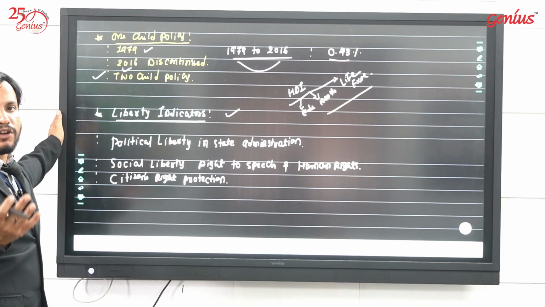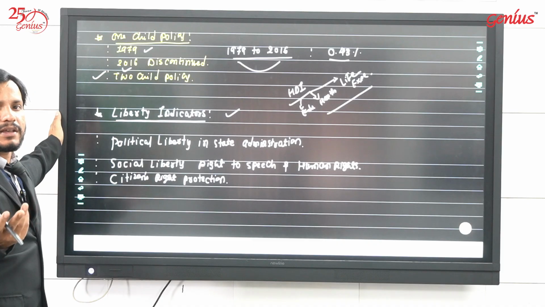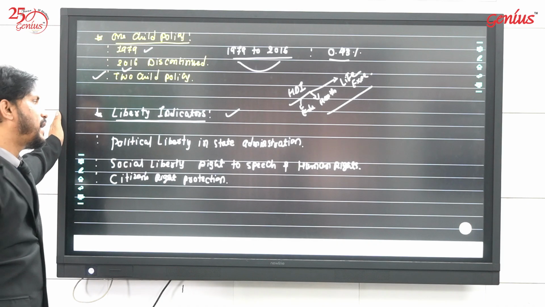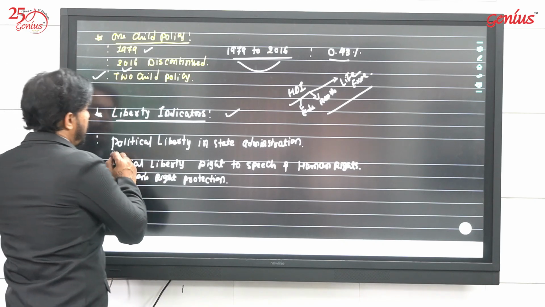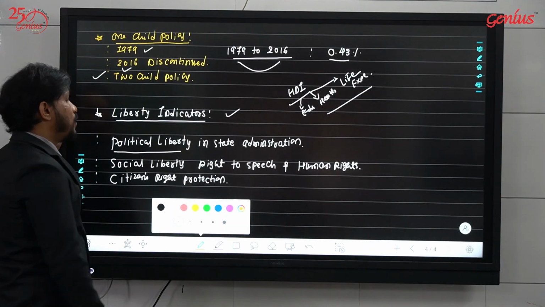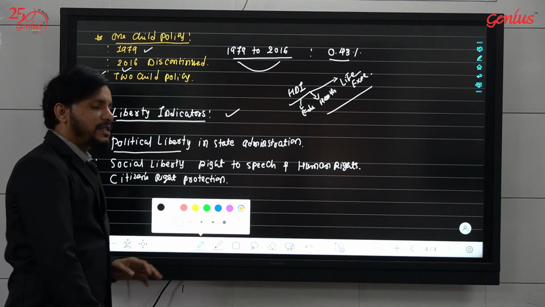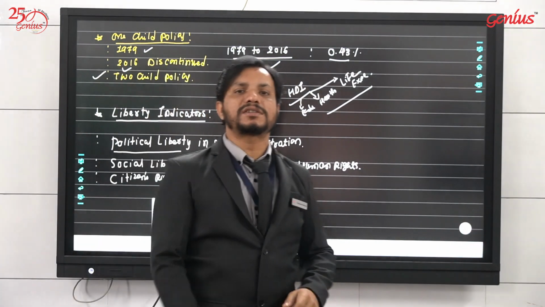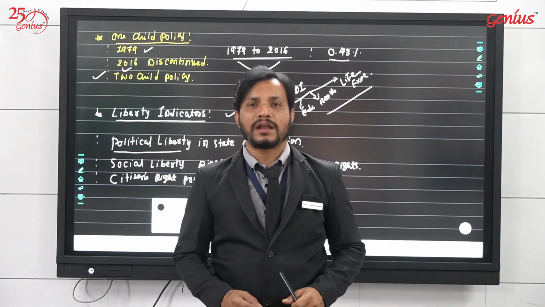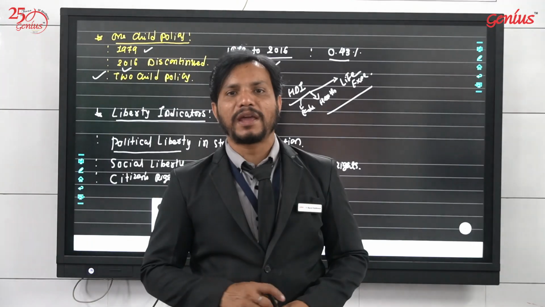Liberty means one kind of freedom, but freedom for what? We are already free. India is free, China is free, Pakistan is free. Then what is the liberty indicator? We are free people, but it is about getting the chance of political liberty in state administration. If the state government wants to take a major decision, the public is allowed to participate in the decision making process.